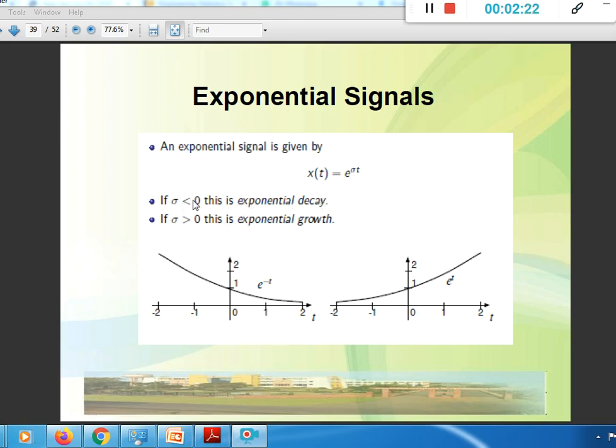If sigma is less than 0, certainly it is negative, and e to the power minus something into t is a decaying exponential. Similarly, if sigma is greater than 0, then it is a growing signal which will be increasing as the value of t increases.